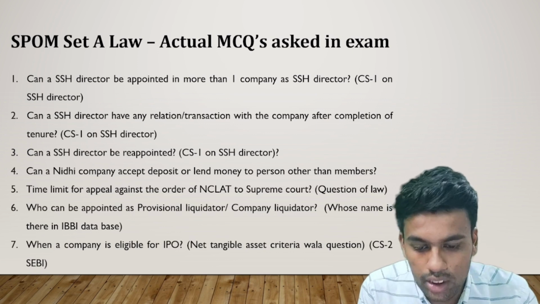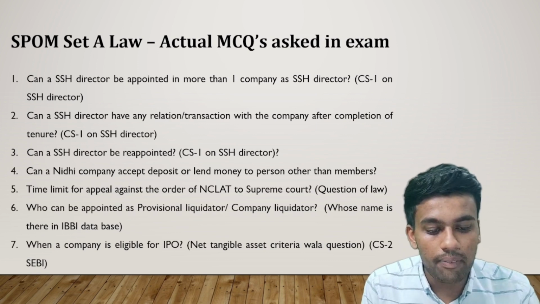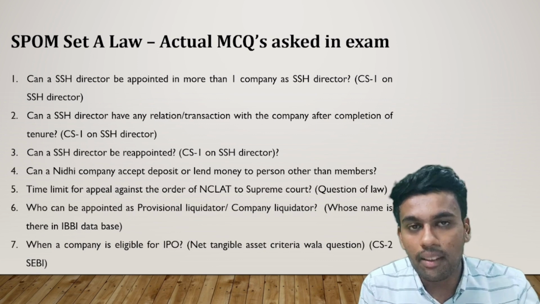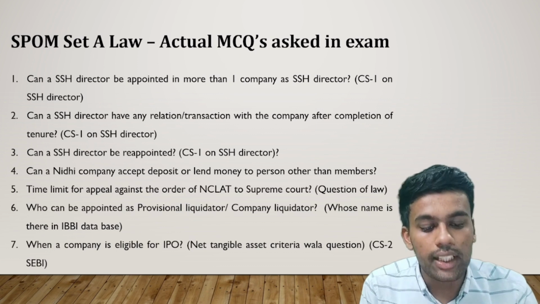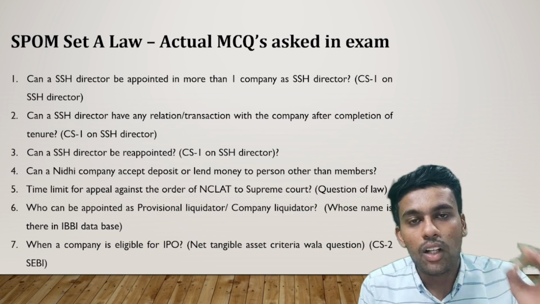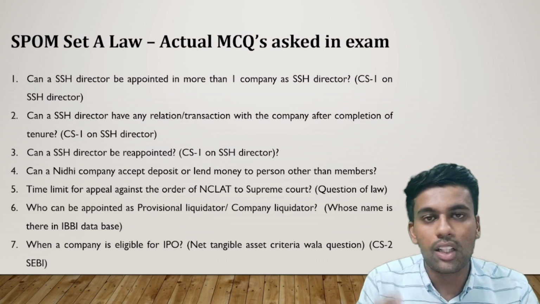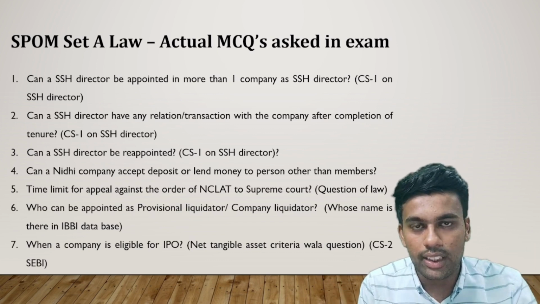The fourth question was, can a Nidhi company accept deposit or lend money to persons other than the members? The fifth question was, time limit for appeal against the order of NCLT to the Supreme Court. What is the time limit to file an appeal to the Supreme Court against the order of NCLT? So everyone knows it is 60 days.